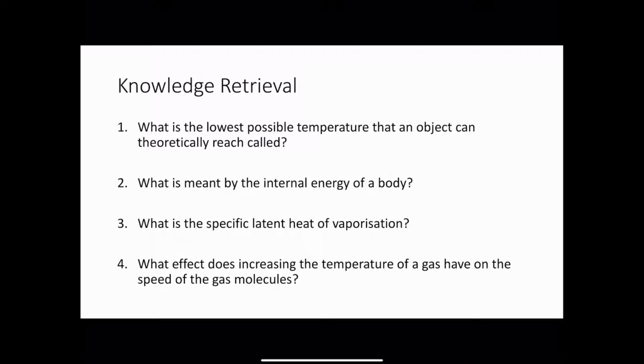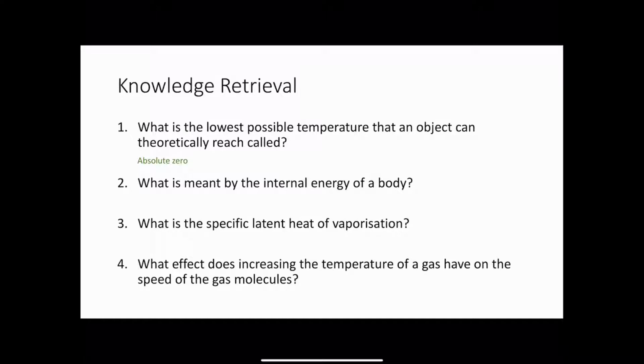Okay, so by now you hopefully will have paused the video and worked through those 4 questions. Let's have a look at the answers to these questions. Question number 1 asked you, what is the lowest possible temperature that an object can theoretically reach called? That is absolute 0. It's the same as having minus 273 degrees C or 0 Kelvin.